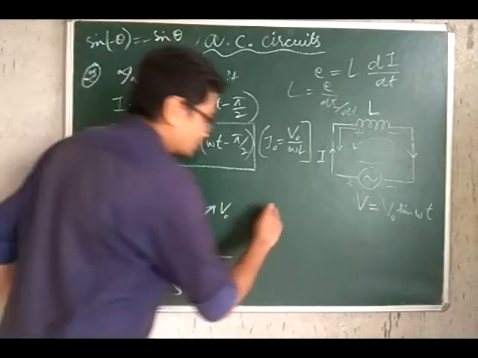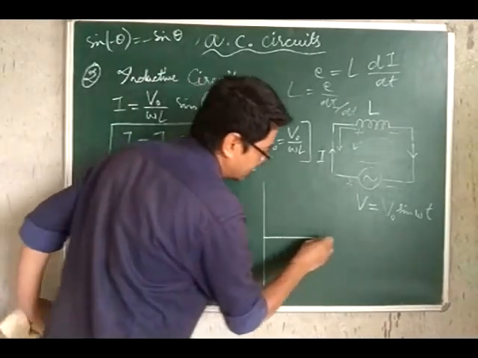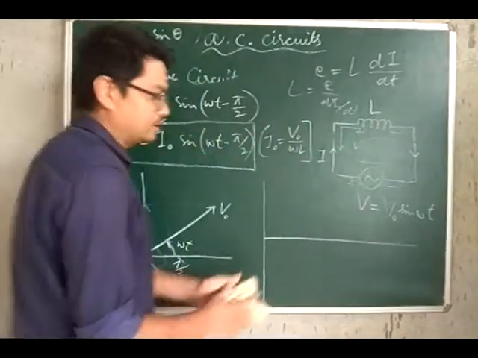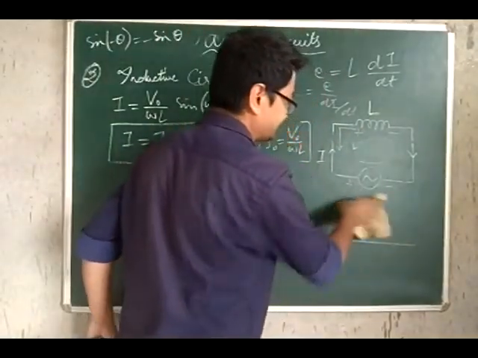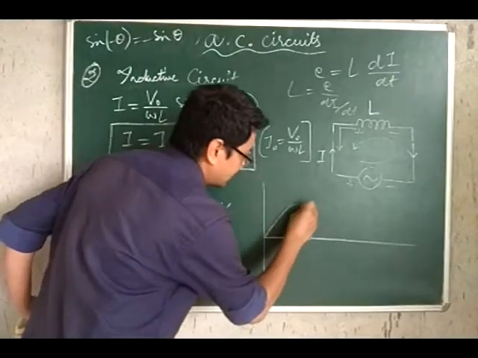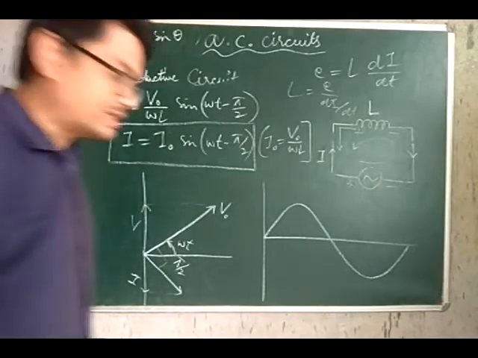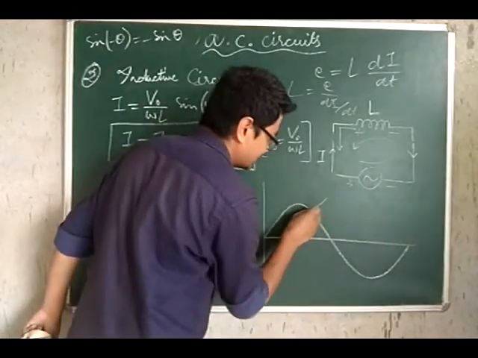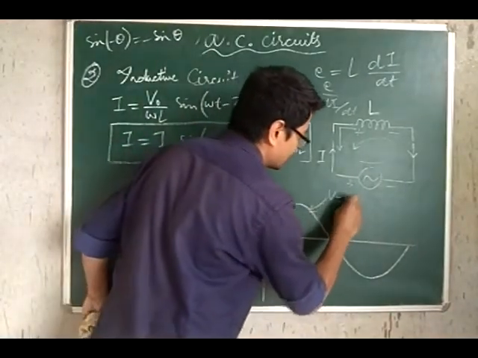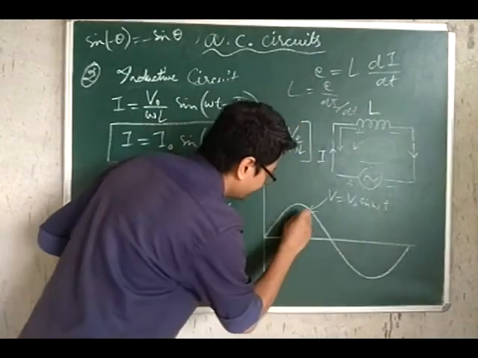Also, if we are to draw a graph of the voltage and the current curve, if this wave represents the voltage curve, so to say this is representing V, which is V naught sine omega t.